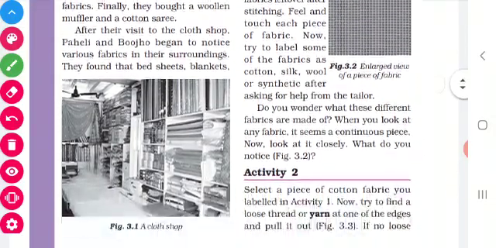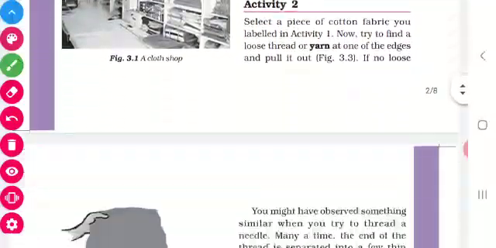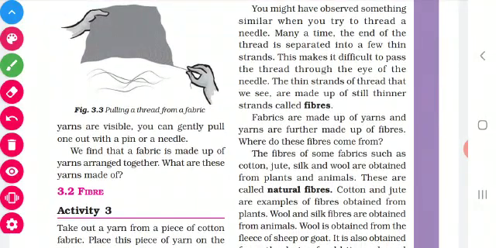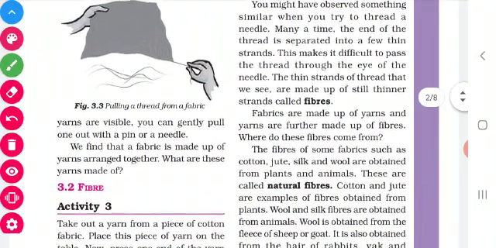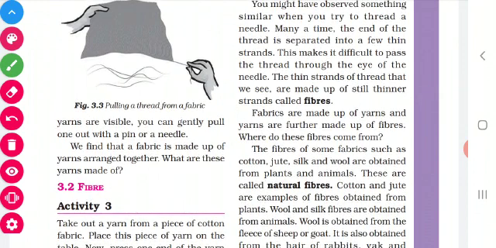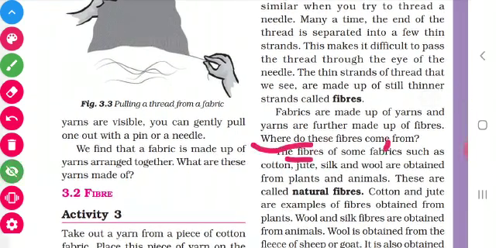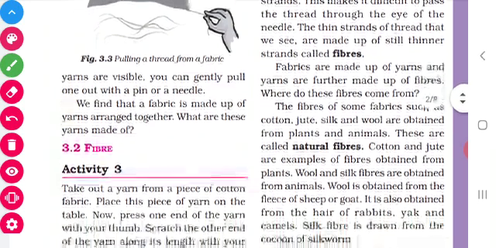Okay children, now we are going to see what is yarn. They may ask a 1 mark question, what are yarns. So what do we have to write? Listen children, underline this word. Fabric is made from yarns. So that is what you have to write: fabric is made from yarns.